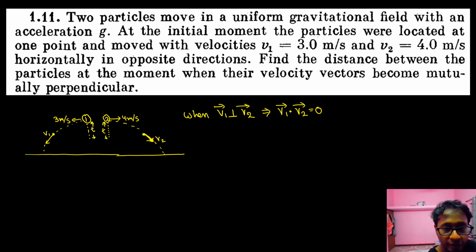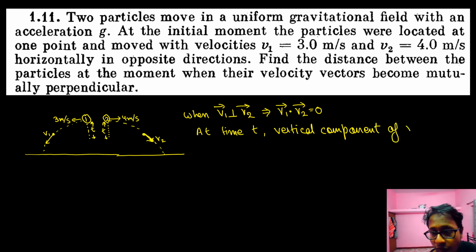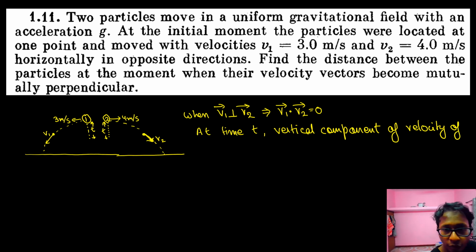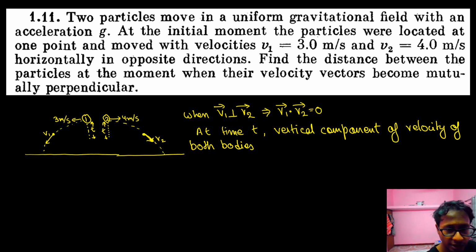Okay, so at time t, the vertical component of velocity of both bodies is how much?